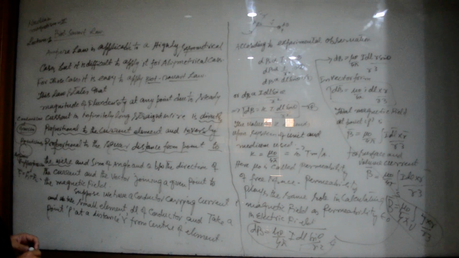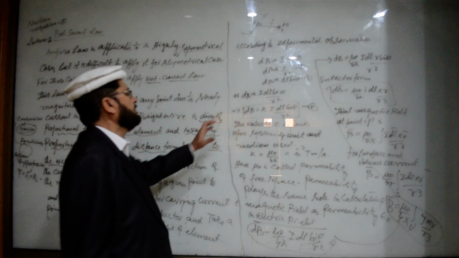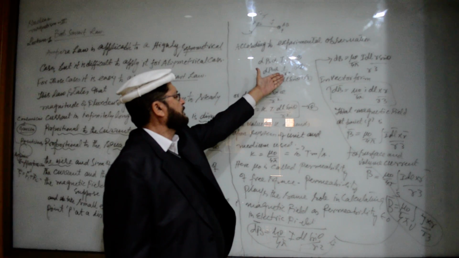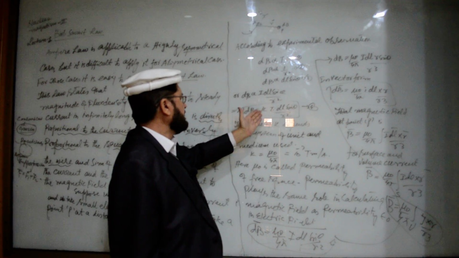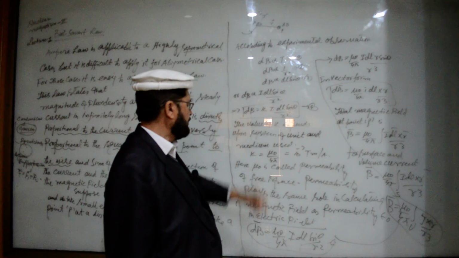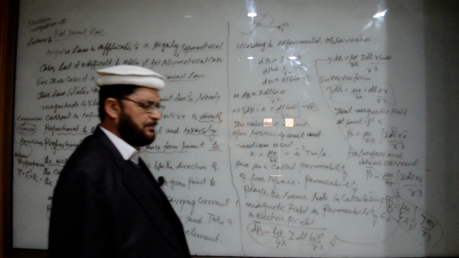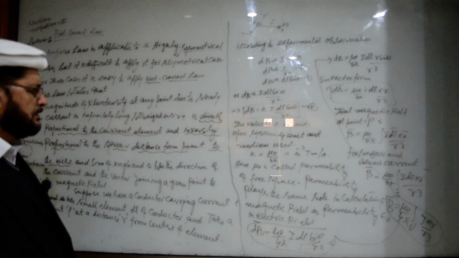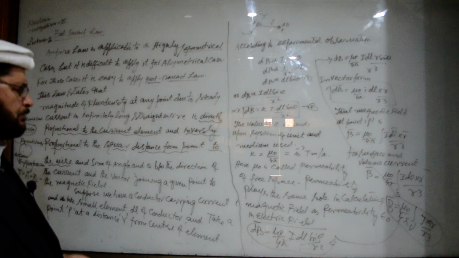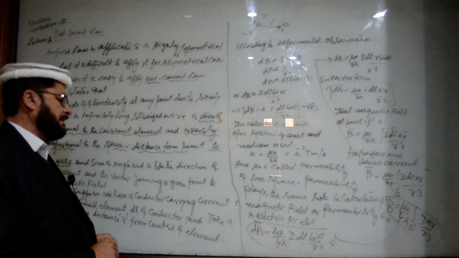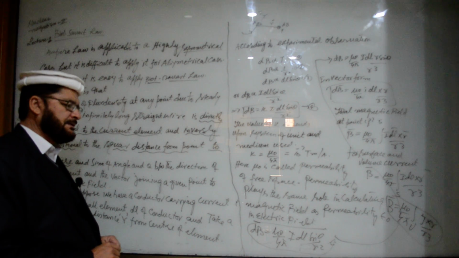Basically, they are following the Coulomb law, because in the Coulomb law it is inversely proportional to R square, and again there is a constant K, mu naught divided by 4 pi. Here mu naught is permeability of free space. Permeability plays the same role in calculating magnetic field as permeability epsilon naught in electric field.